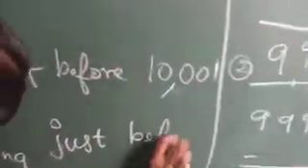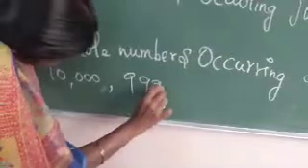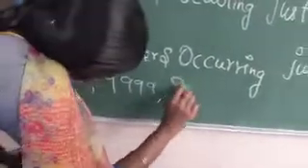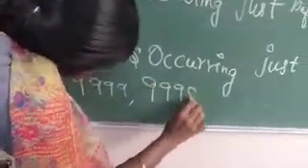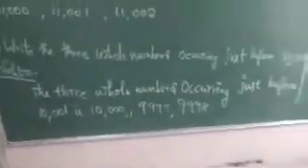After means you have to add, before means you have to subtract 1 from the given number. The number before 10,001 is 10,000, this is the first number. Then the second number is 9,999. Then the third number is 9,998. So these two exercise problems we have solved.